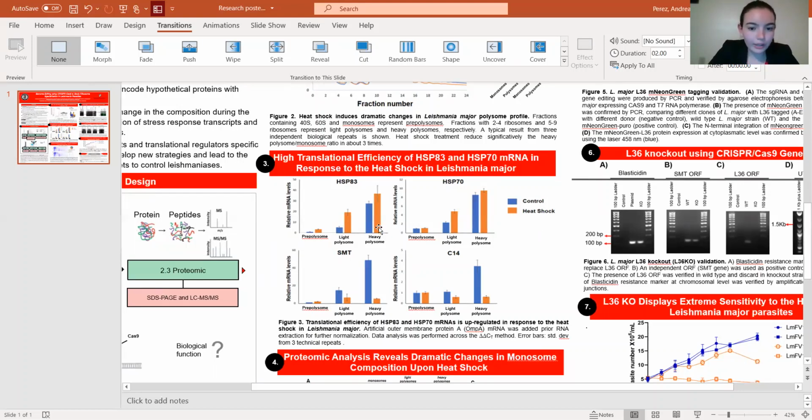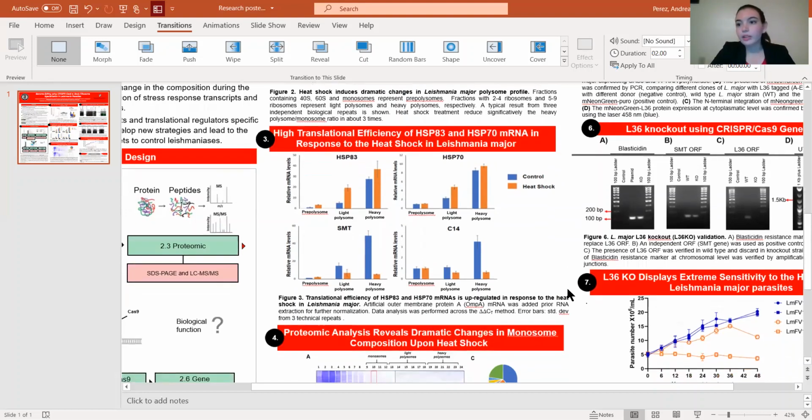However, when we looked at SMT and C14, which are non-heat shock related proteins, they're just normal proteins that the cell needs, they were way higher for the most part at the control level, the control being the 26 degrees.